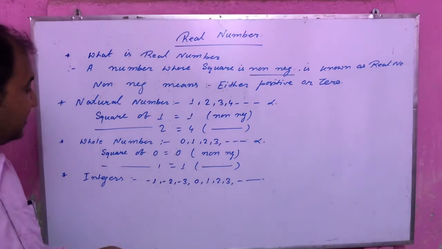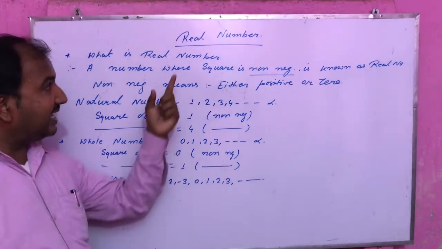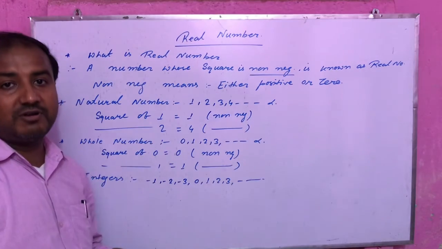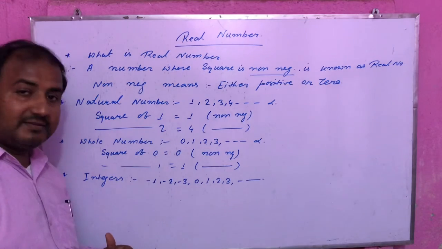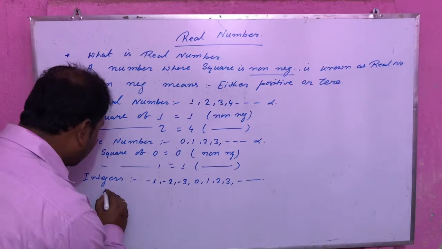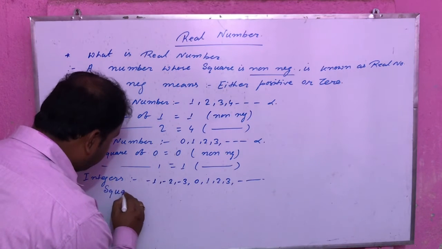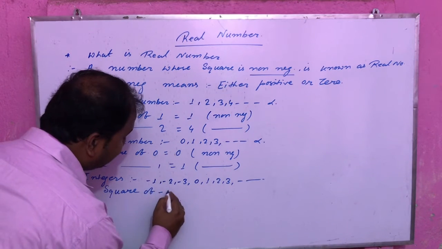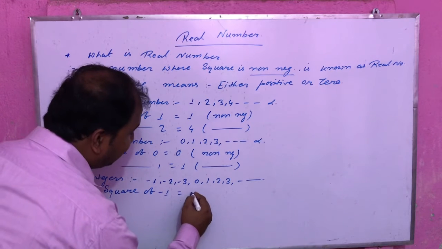Now the question is, can integers be said to be real numbers or not? For checking whether a number is real or not, we have to go through the square of the number. So just go through the square of -1. You will get what?